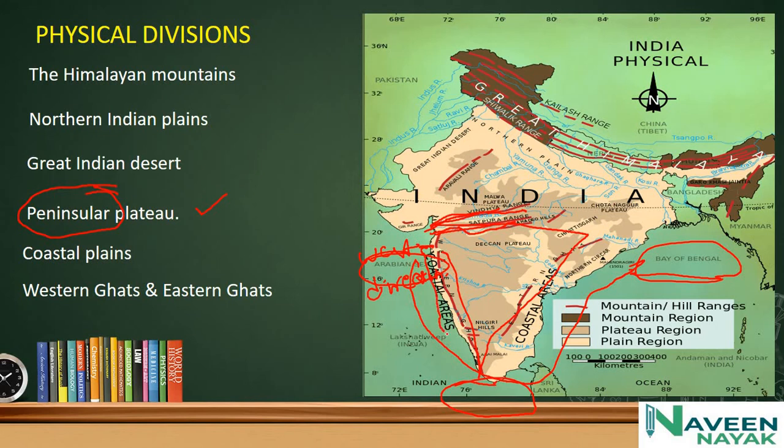The western coastal plains are very narrow compared to the eastern coastal plains. Eastern coastal plains are much broader. The Western Ghats are very narrow, and the Eastern Ghats are very broad.